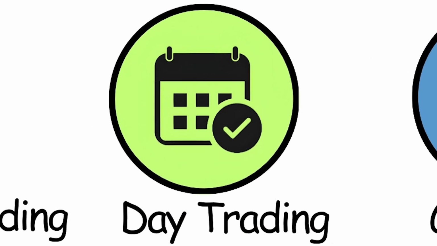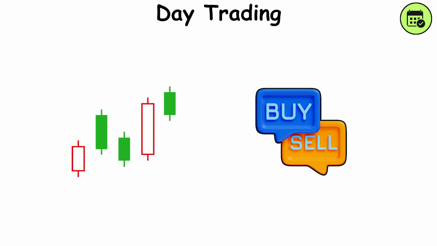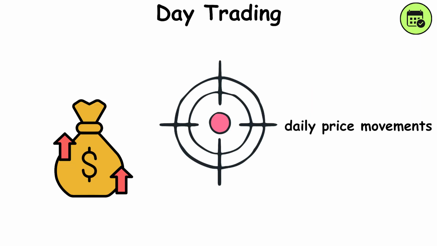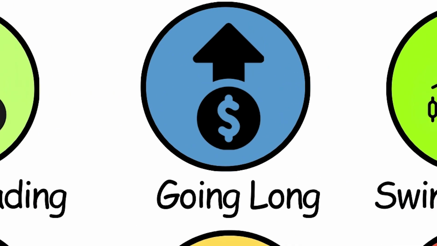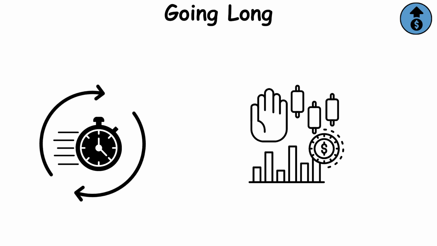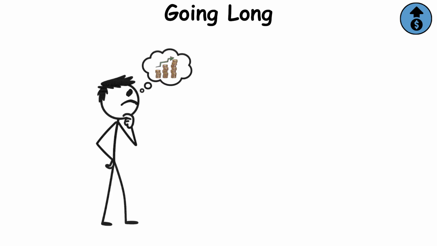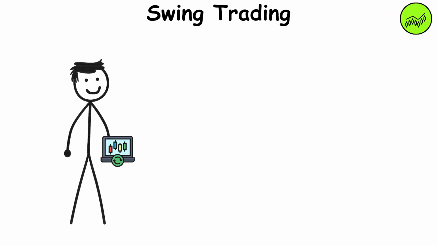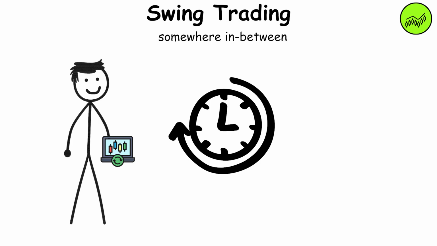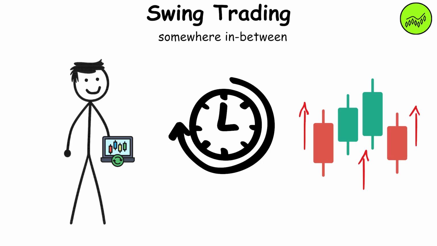Day trading. Buying and selling within the same trading day. The aim is to make a profit from the daily price movements. Going long. Holding the stock for a longer time period because you think the price will increase over time. Swing trading. Holding the stock for the medium term, somewhere in between day trading and going long.